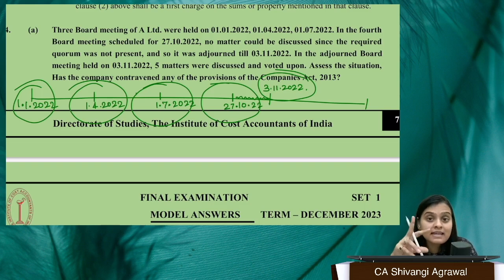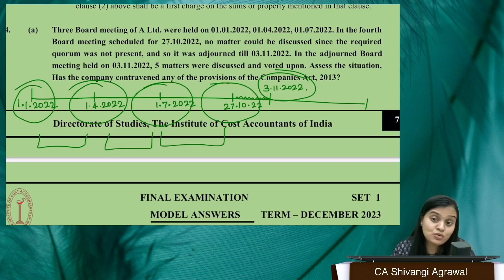Now we need to check the gap. The gap should not be more than 120 days between any 2 board meetings. So we have to check the gap. 120 days is broadly 4 months, right? The gap should not exceed 4 months. So if it is held on 1st January, that means Jan, Feb, March, and okay, it's not more than 4 months, fine. Then April, May, June, it's fine. July, August, September, and before October ends.